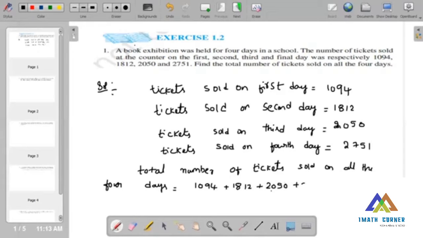The fourth day is 2751. Now we have to add all this.